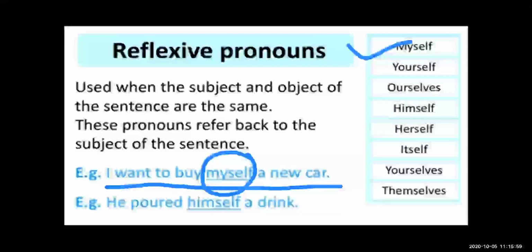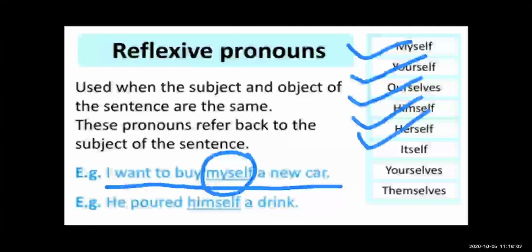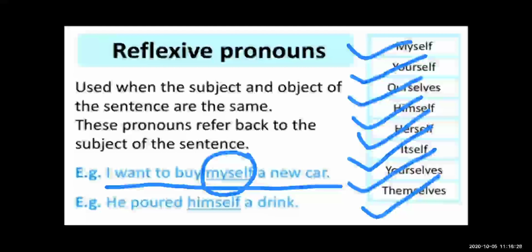Okay, then yourself. Okay, then ourselves. Okay, himself, then herself, itself, yourselves, and themselves. So these all are the reflexive pronouns. Reflexive pronouns are used when the subject and the object of the sentence are the same.